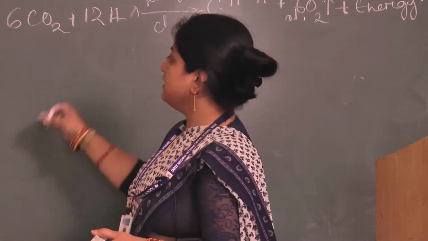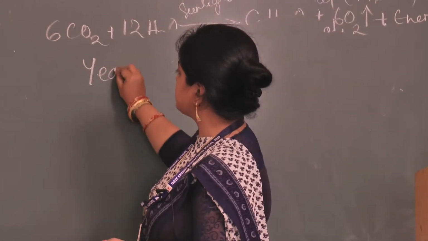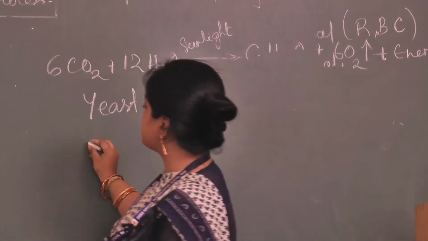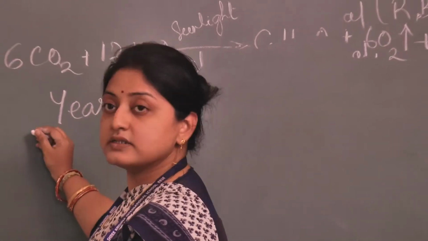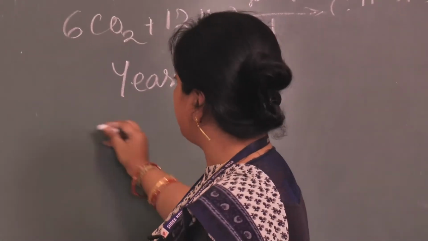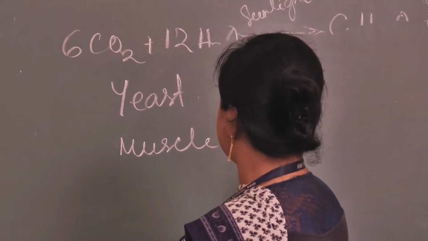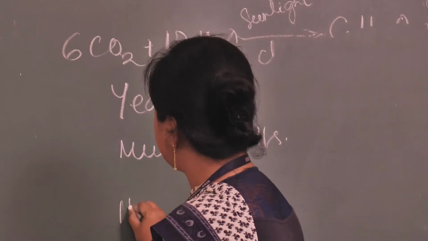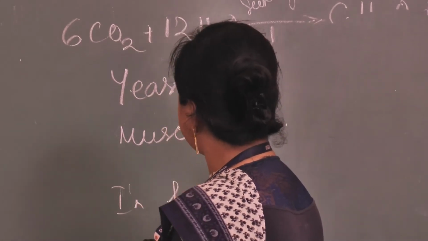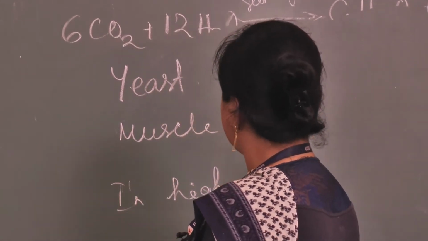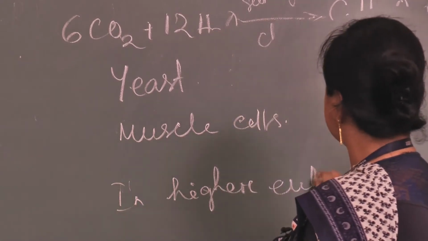Next we will study yeast. Second is muscle cells, and in higher eukaryotes.